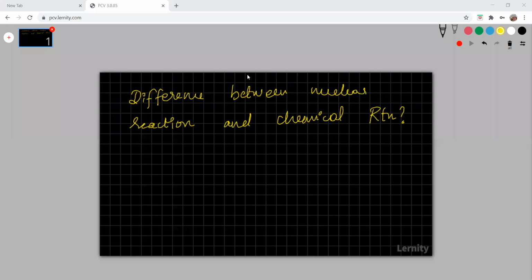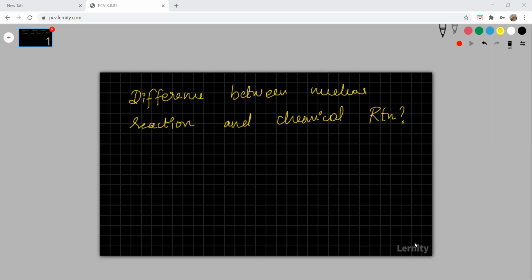Aditya? Yes, Aditya. What difference did you note down? Ma'am, chemical reaction normally occurs outside the nucleus, and nuclear reaction happens only inside the nucleus. Okay, then? In chemical reaction, there is low energy change.